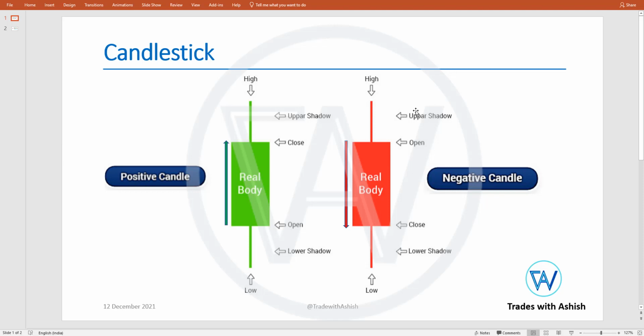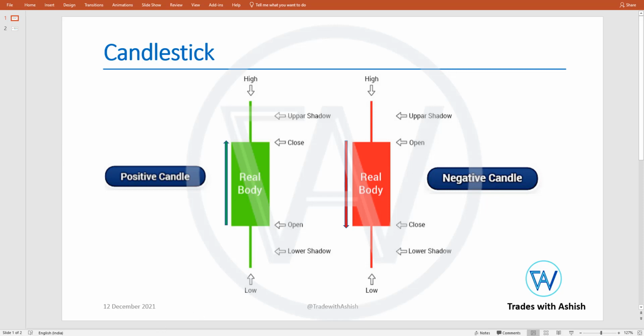One can say upper zone represents the supply area or resistance zone, and the lower wick represents your support zone, or you can say demand zone. Okay, that's how you need to read it, because based on this analysis you will be able to understand where my supply zone is and where my resistance zone is.